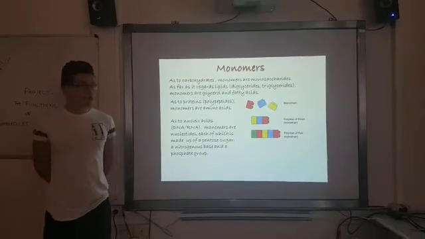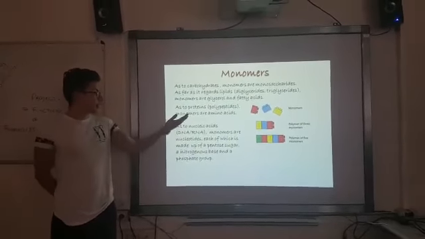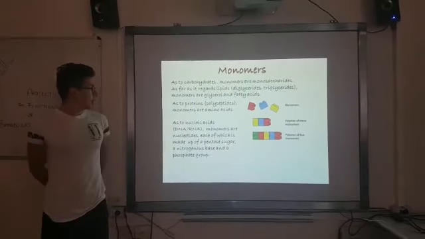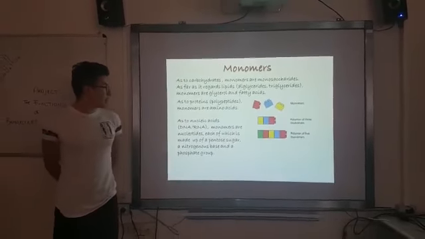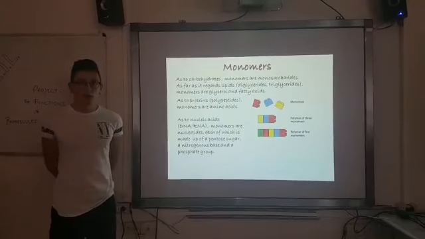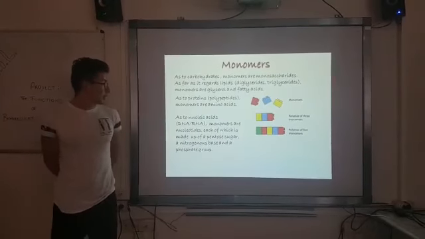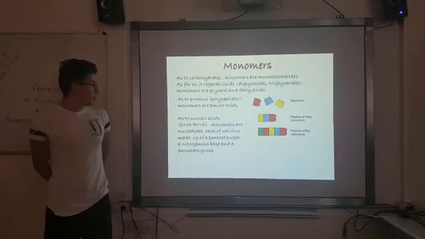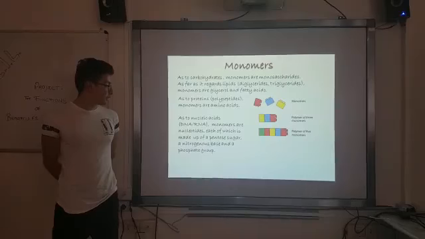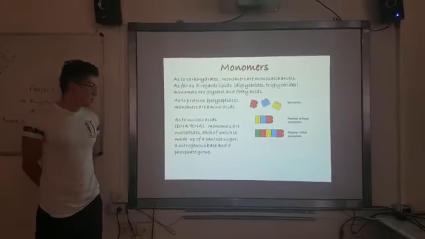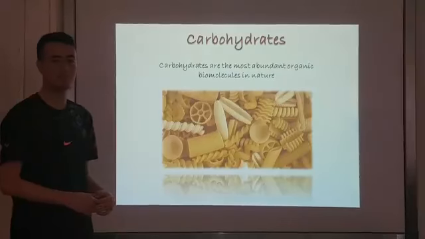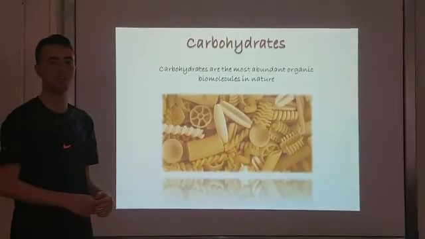In carbohydrates, monomers are monosaccharides. In lipids, such as diglycerides and triglycerides, monomers are glycerol and fatty acids. In proteins, such as polypeptides, monomers are amino acids, whereas in nucleic acids, monomers are nucleotides. Carbohydrates are the principal organic biomolecules in nature.